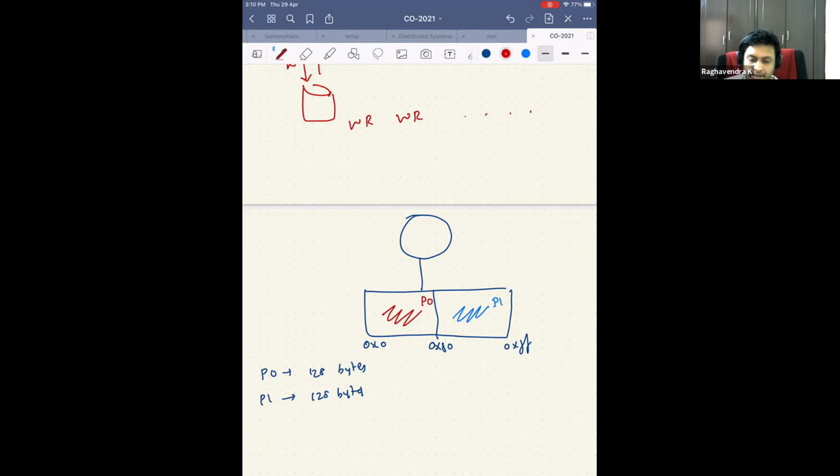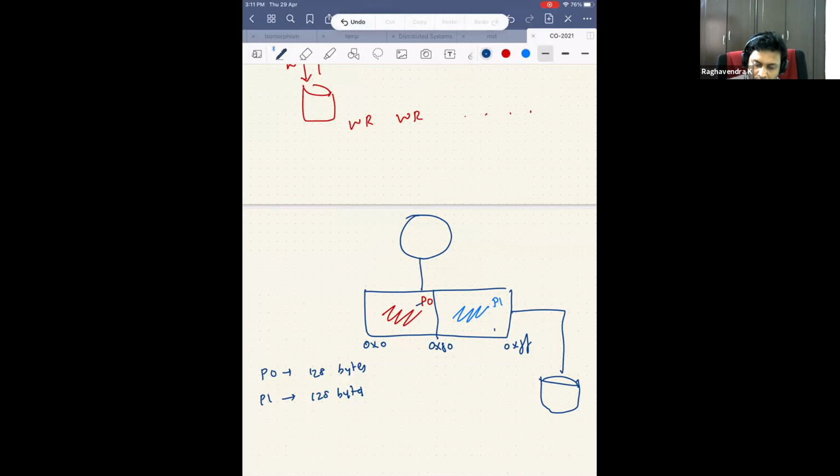So I've split up the memory and I still have the hard disk connected. Let's say process 2 comes, then I can shift one of the processes, but at least I am running 2 processes at the same time. If the third process comes, then I can always shift process 0 to hard disk and load. So I can remove this and put process 3 here. But let's say I am assuming only 2 processes, it still works, and now I don't have to shift, there's no reading and writing. But the disadvantage is that for each of the processes, there is only 128 bytes available.